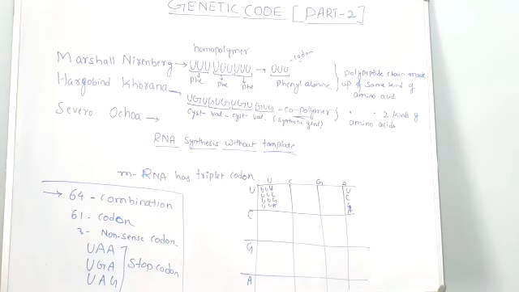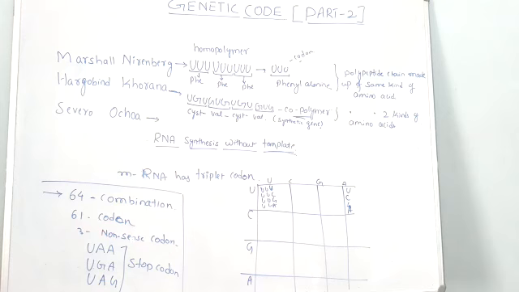Now, out of 64 combinations, only 61 codons are going to code for the amino acids. Since we know there are 20 amino acids to synthesize the protein, but not 64, only 61 codons are going to code for the amino acids. And out of 64, 61 are going to code for the amino acid, and the remaining three codons are called nonsense codons.